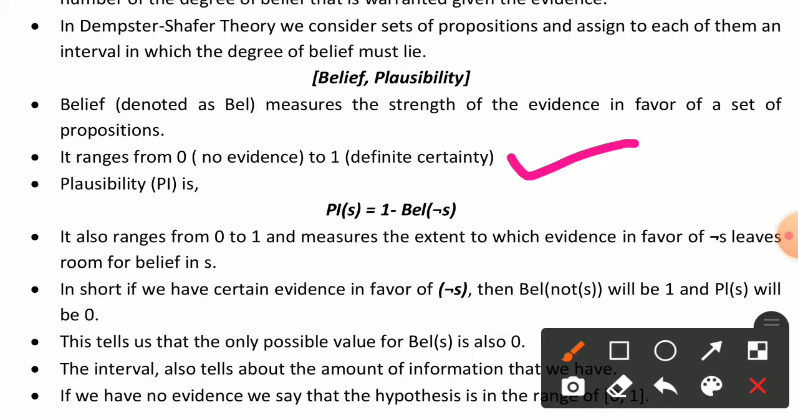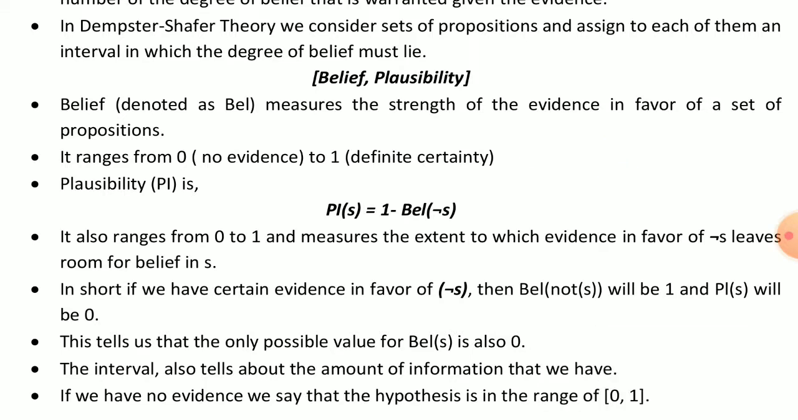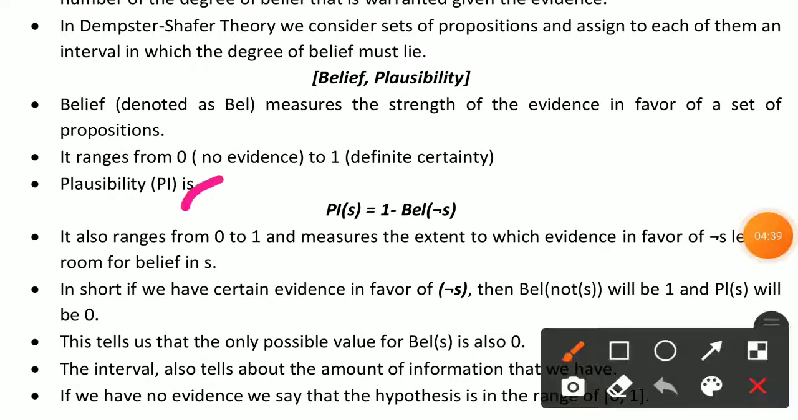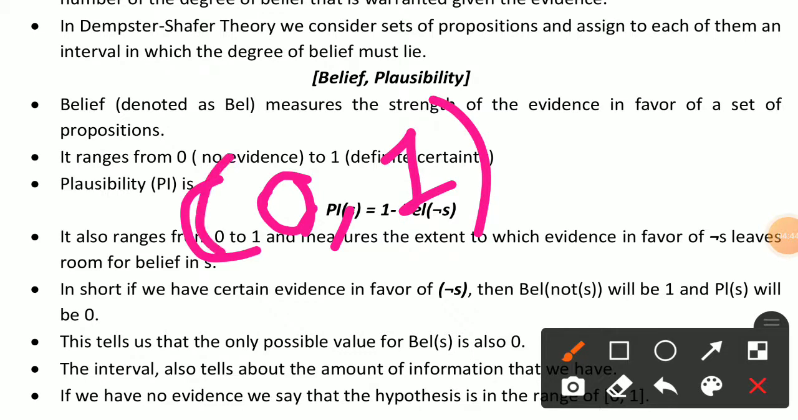Now the only possible value for belief is also 0. The first possibility is 0, and then we get the result as 1. The interval also tells about the amount of information that we have. In maths we take the interval, like the interval 0 to 1, so we take all possible values between 0 and 1.